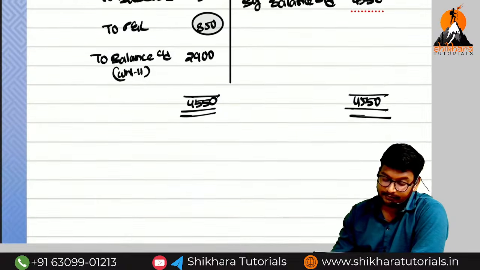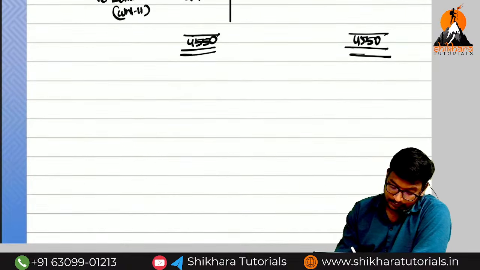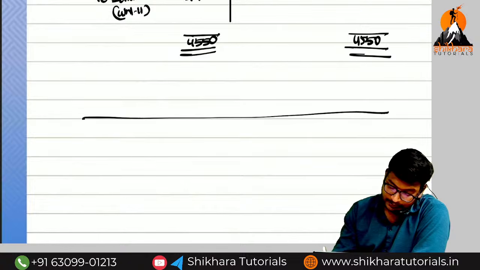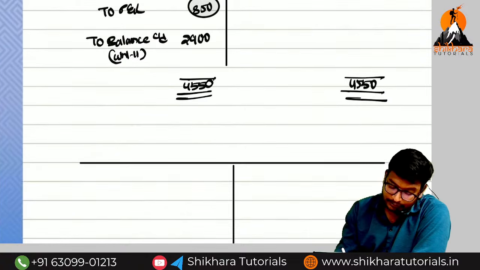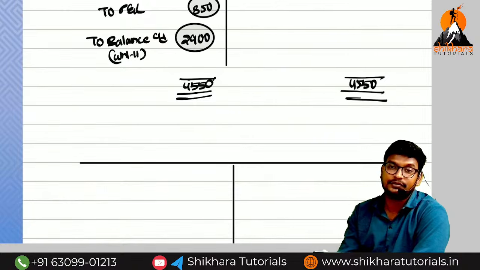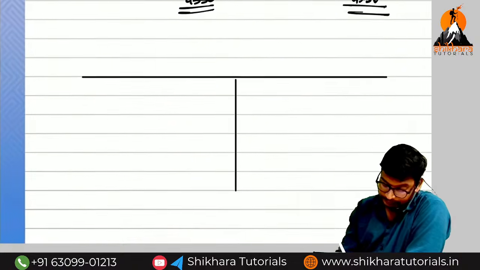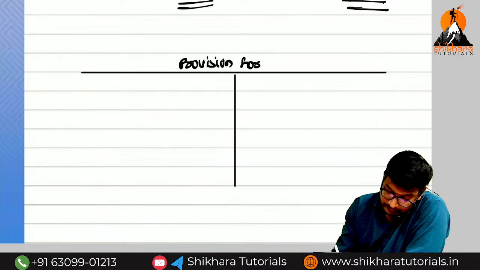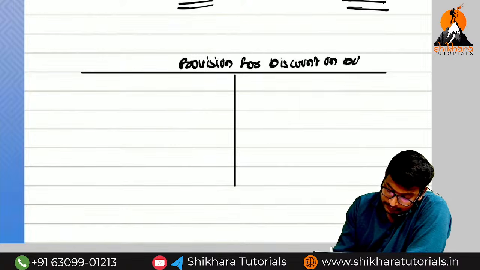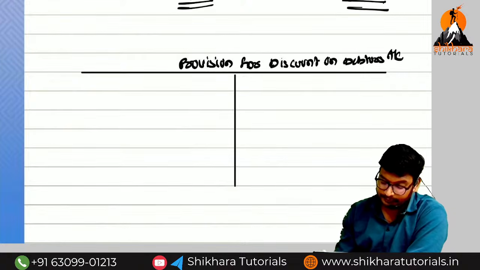So in the same way, which account do we need to prepare now? Provision for discount on debtors account. Next year the opening balance will be 2,900 for the provision for bad debts. So in the provision for discount on debtors account, what is the opening balance?